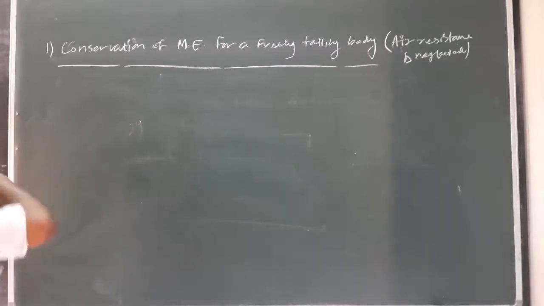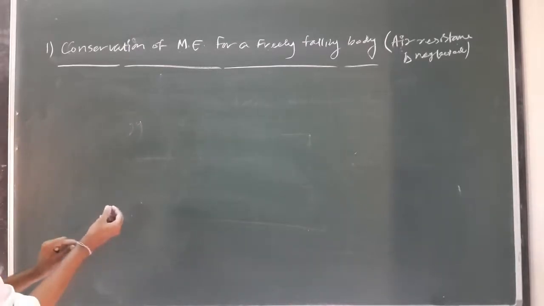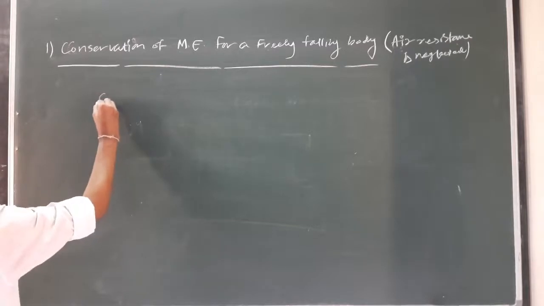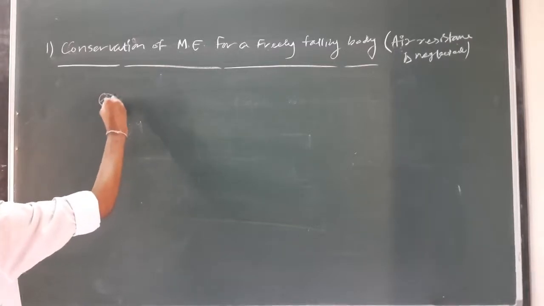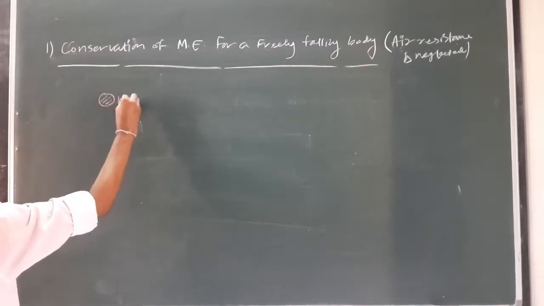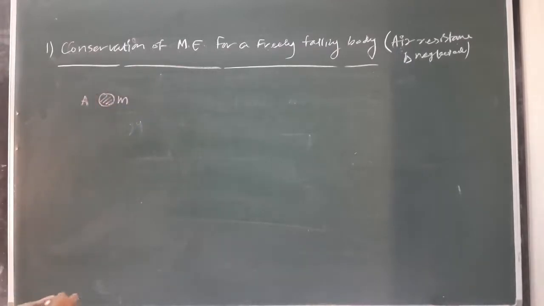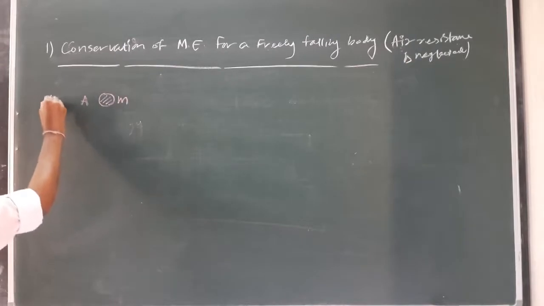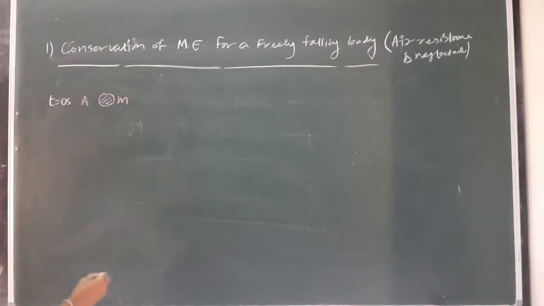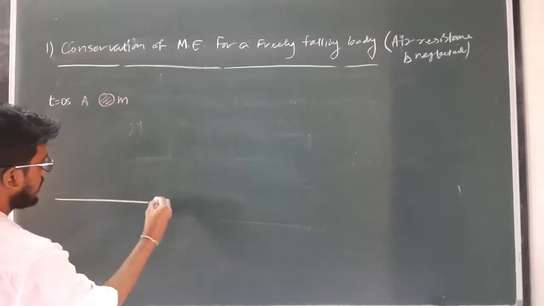So let us first consider a body of mass m, which is initially at point A, at t equal to 0 second. Clear? And let us consider this as the reference line.